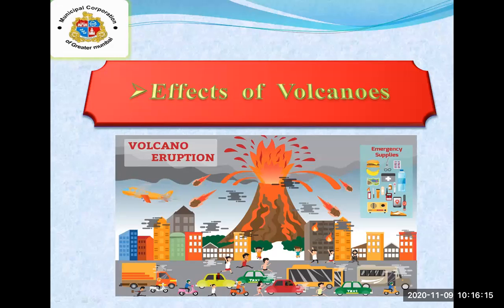Volcanic eruption causes heavy damage to forests, houses, farms, roads, bridges, animals, and people also. You can see the image on your screen, how the lava is thrown out and the various damages it causes.